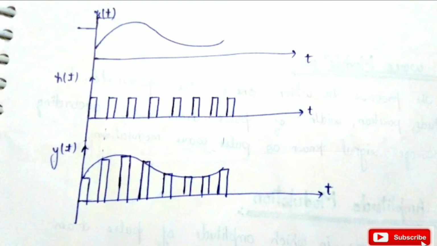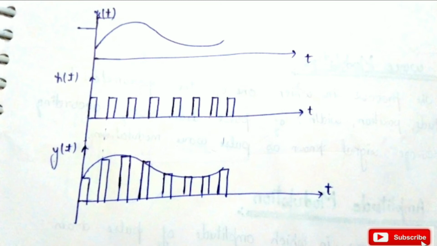This is the diagram of pulse amplitude modulation. Our message signal is, let's suppose, x of t, and the carrier signal is in the form of a rectangular pulse train. As in y of t, our pulse train amplitude is varied according to the message signal. So this is the form of pulse amplitude modulation.